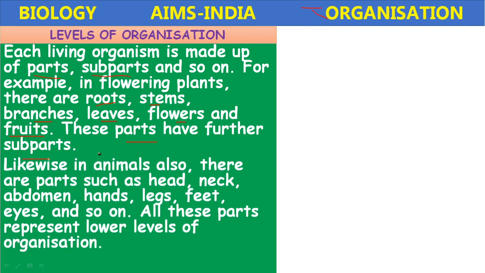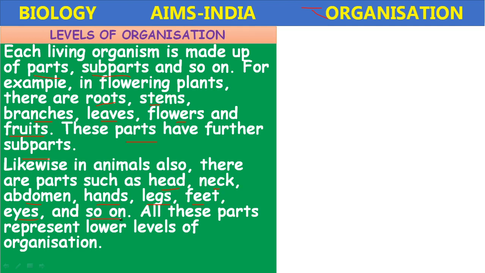Likewise, if you take the animals also, there are parts such as head, neck, abdomen, hands, legs, feet, eyes, and so on.